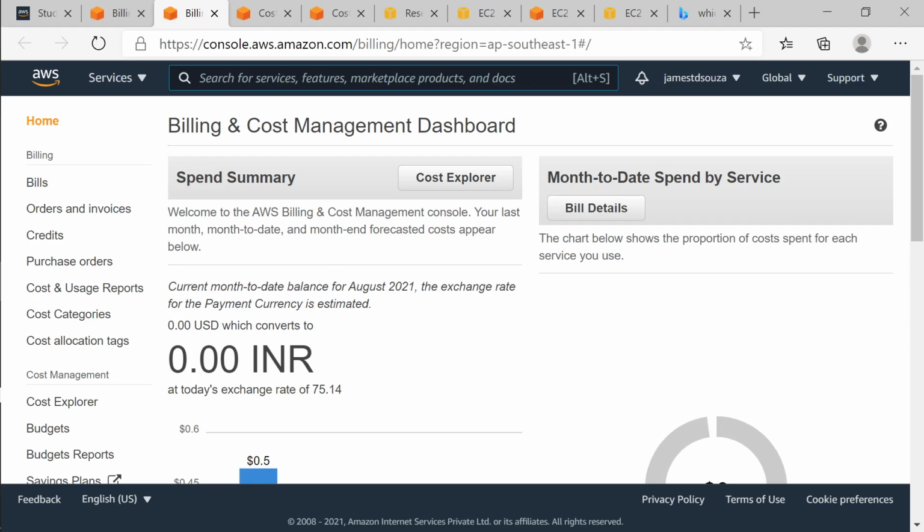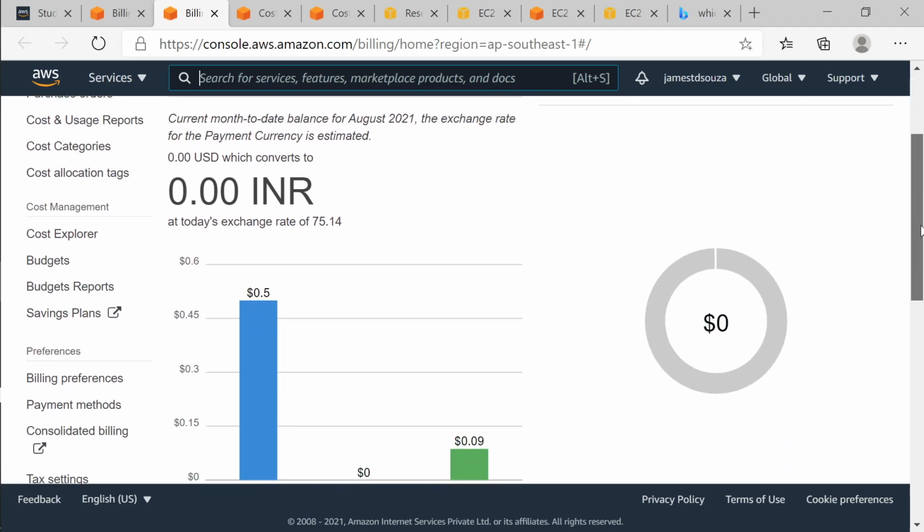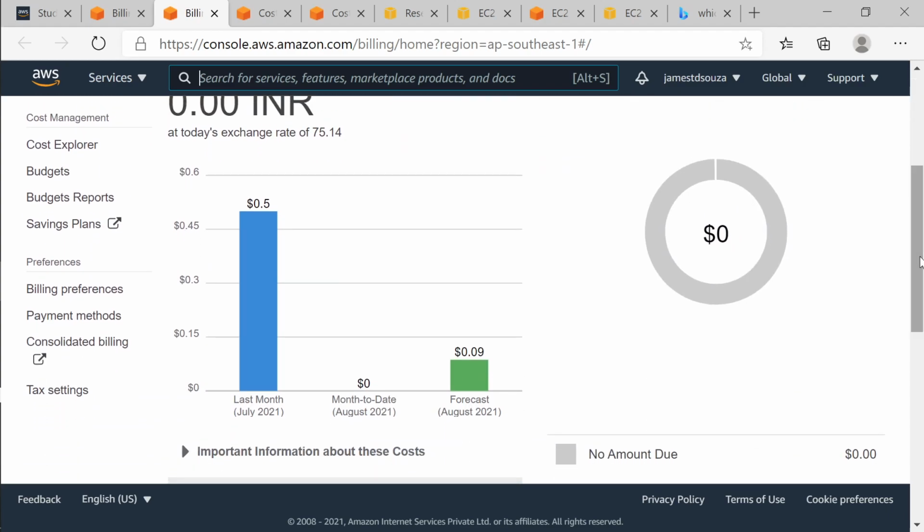You're getting a dashboard, right? Last month I spent, this is already spent money, 0.5, and the month to date bill has not been generated as yet.